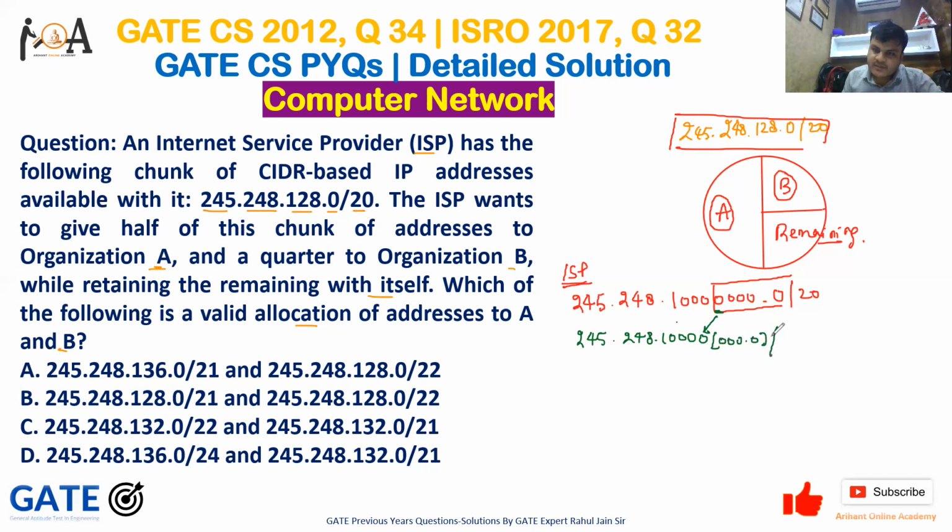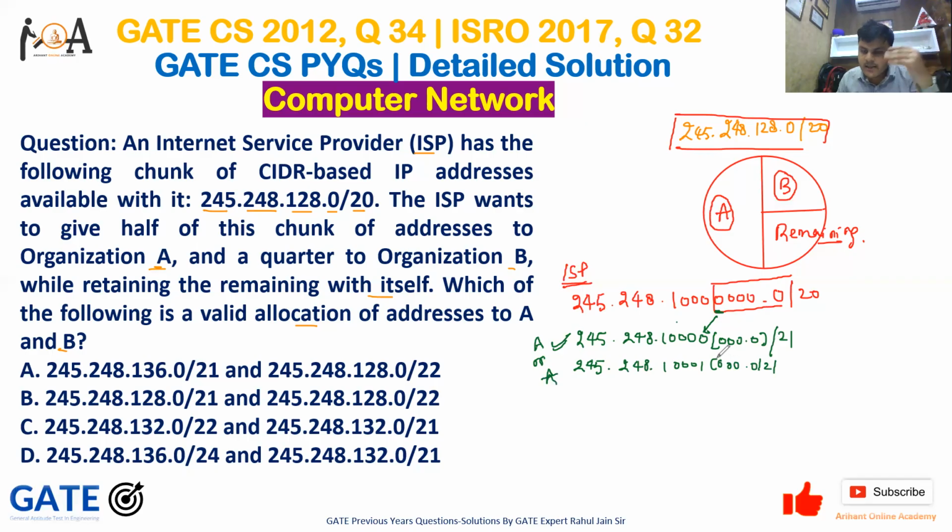As I took 1 bit from this, it is now /21, and the remaining I can convert into either 0 or 1. So 245.248.10001000.0, where in place of 0 I put 1, and the remaining stays the same, /21. Either I can allot this much IP address to A, or I can allot this much to A, right? It depends, because both are half parts.